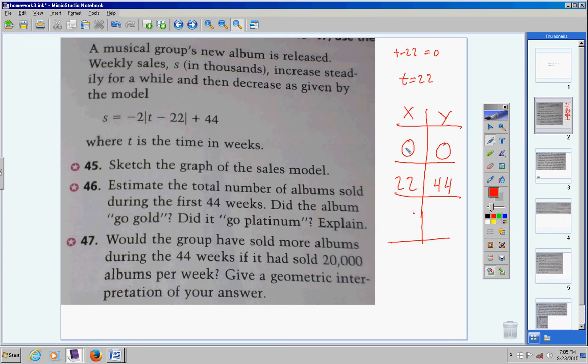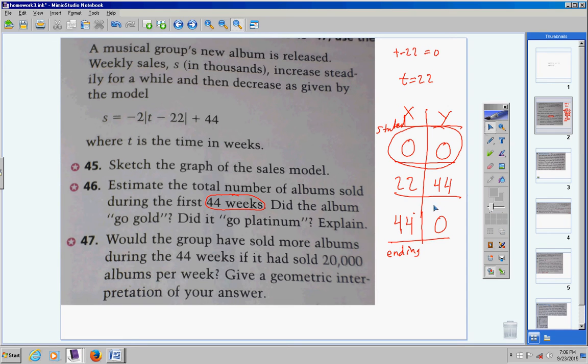I'd want to see the starting point before the sale started, and then we know this model is good for how many weeks? 44 weeks. So I would probably put a 44 in right here, and that would also give me out a 0. That's how I would graph it. Because, come on students, think. It's really good to have the first point being when the sales started. That's week 0. And it's good to have the ending week when the sales were bottoming out.